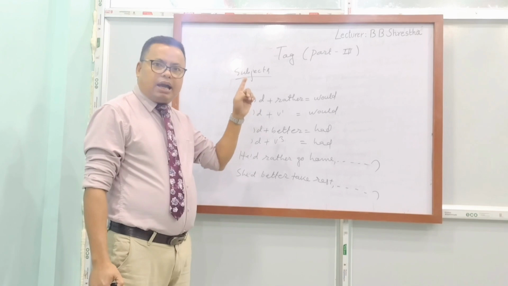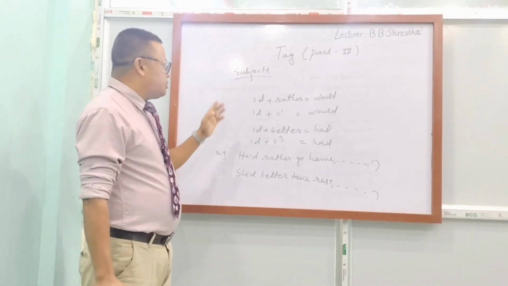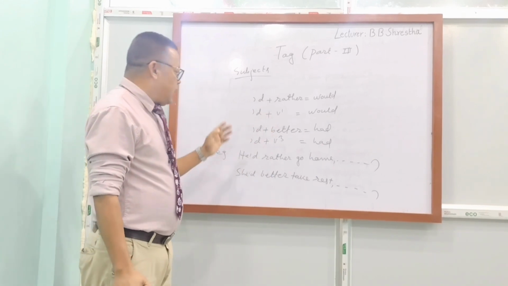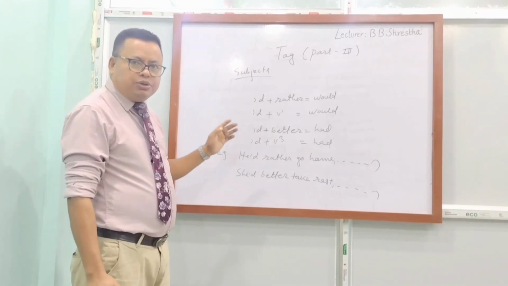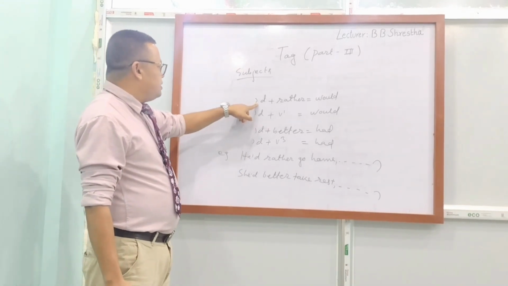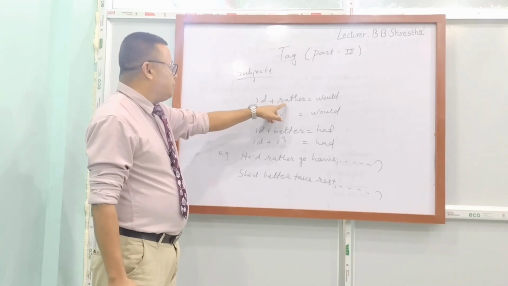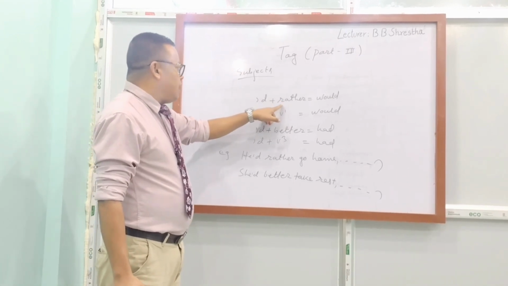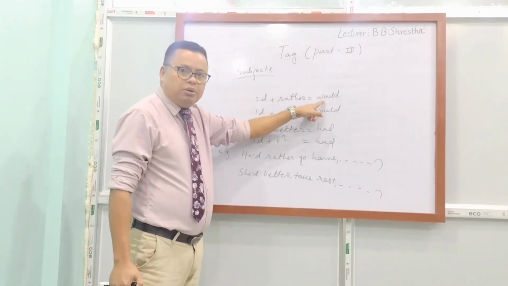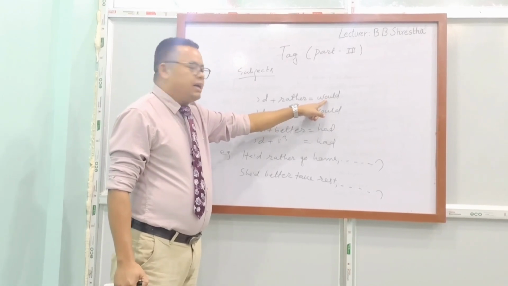Apostrophe D means sometimes it is would and sometimes it is had. And you need to know when apostrophe D is would and when apostrophe D is had. Now let me make it clear. If there is apostrophe D plus rather, just after apostrophe D, if rather comes, at that time that apostrophe D is would. That is why you have to use the same would while making a tag.